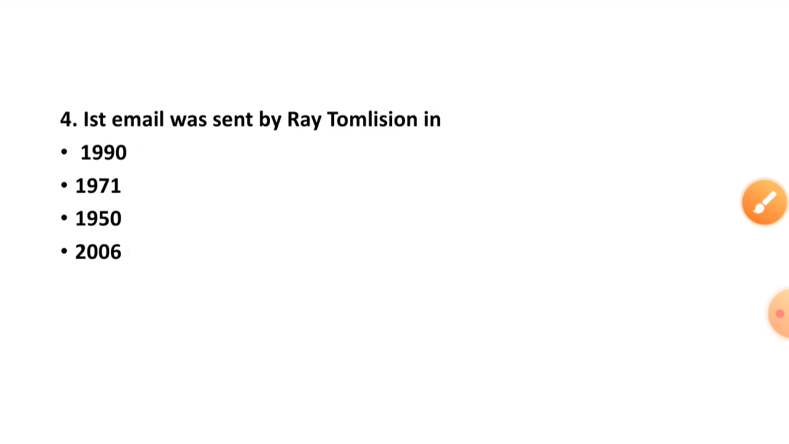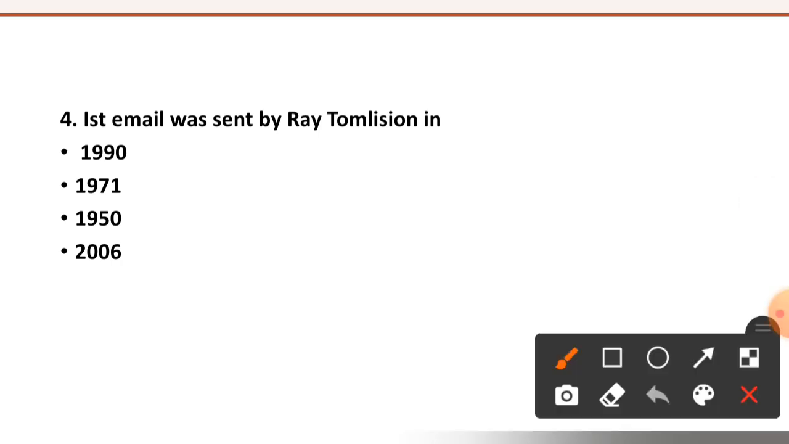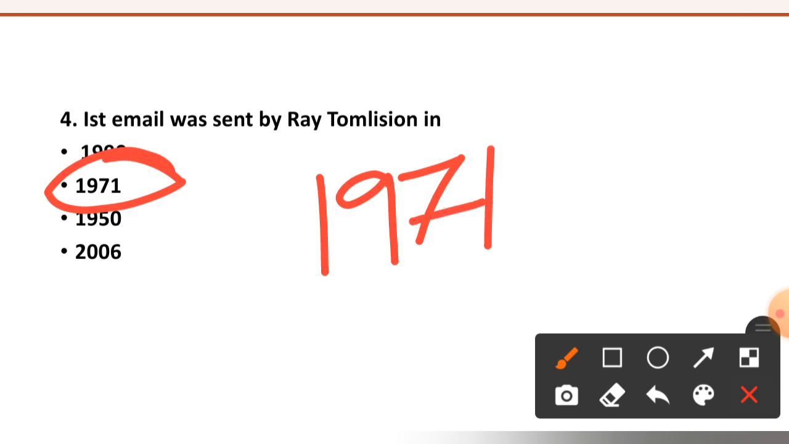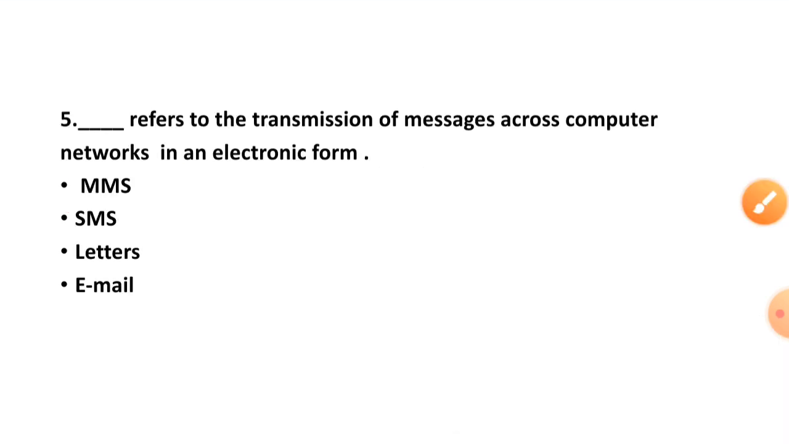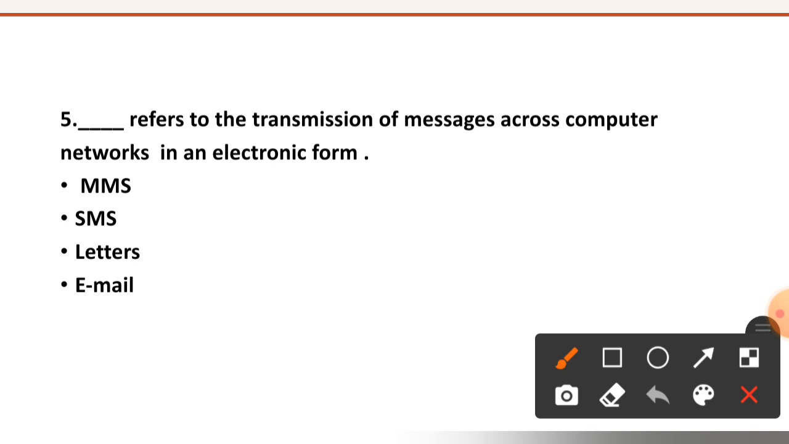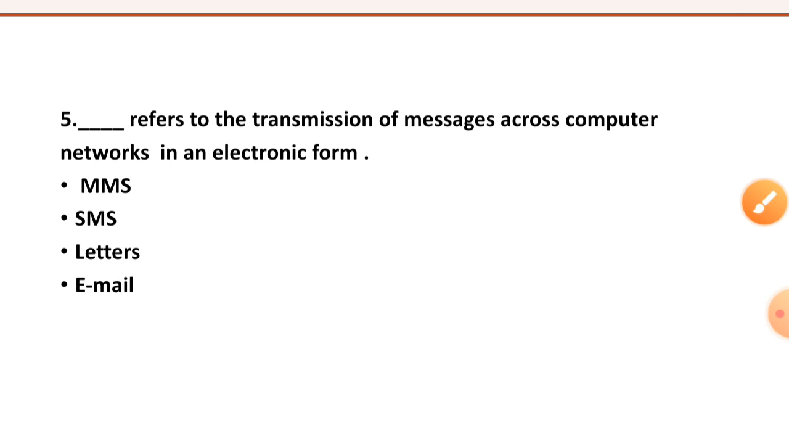Fourth question is, first email was sent by Ray Tomlinson in 1990, 1971, 1950 or 2006. The right option is option number 2, 1971. Ray Tomlinson sent it. Now, question number 5 is dash refers to the transmission of messages across the computer networks in an electronic form. MMS, SMS, letters or email. The correct option is option number D, email.